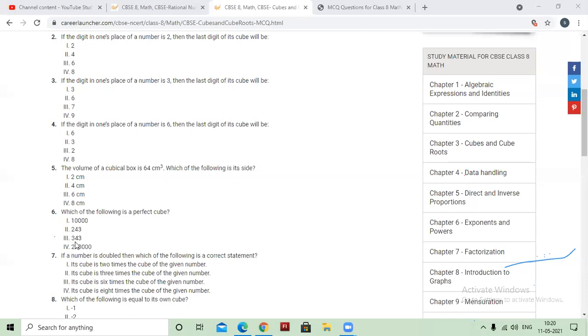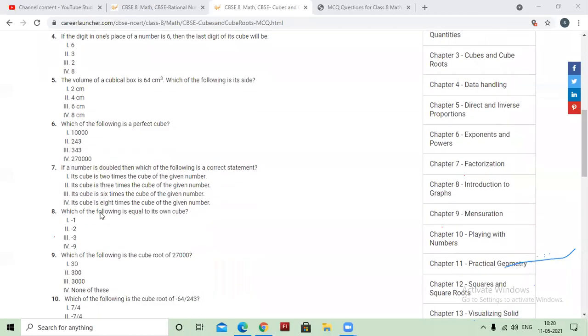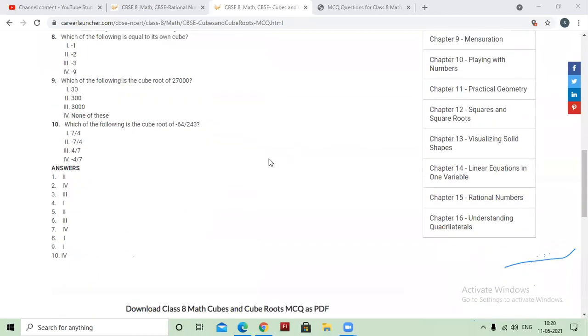What about 343? Is it the cube of any number? Check it out. Hurry up, make the factors of 243 and 343 and tell me which of the following is a perfect cube.